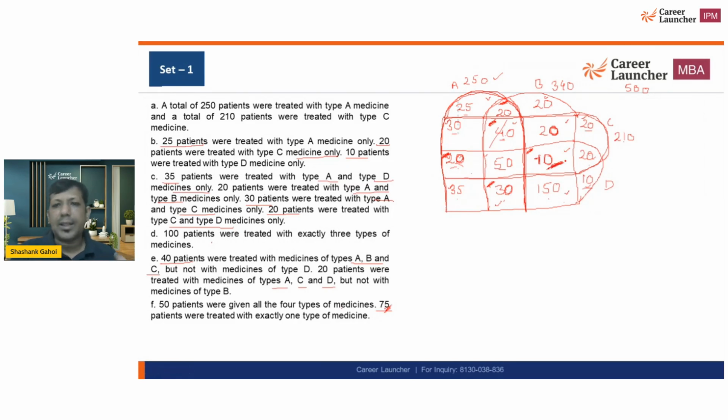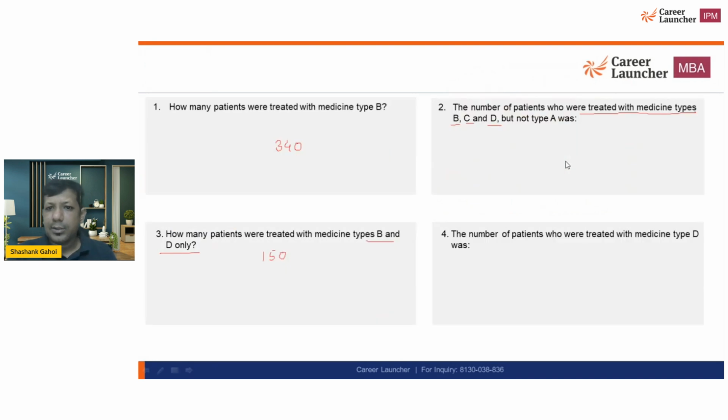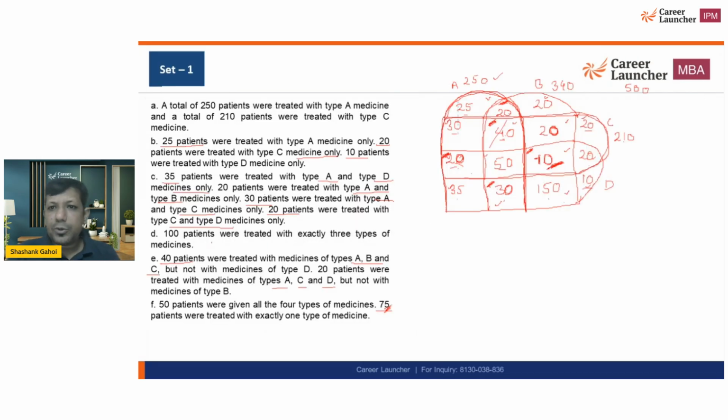That is this number and that is equal to 10. Okay, now the number of patients who were treated with medicine D. So medicine B was earlier, now D is coming. So here also we have to do the total sum. That we are going to do.